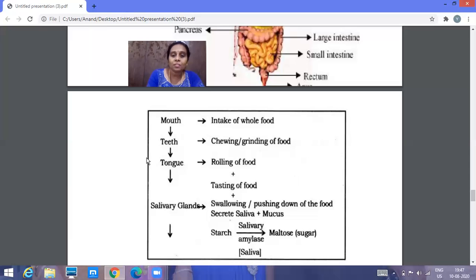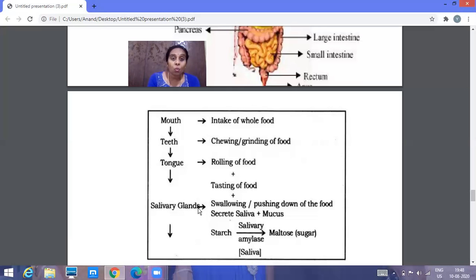Then you have got the tongue. The tongue helps in rolling the food and mixing the food with the saliva. Apart from that, the tongue consists of gustatory receptors, which help in taste. Isn't it? That is a function of the tongue. Just imagine your favorite food. It might be dosa or it might be a burger, whatever it is. What happens? The water comes in the mouth, isn't it? Mouth watering, as we call it.